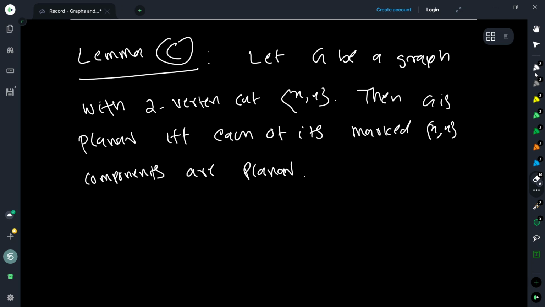Okay, so now can you use this fact together with the fact that each of the marked xy components are planar?